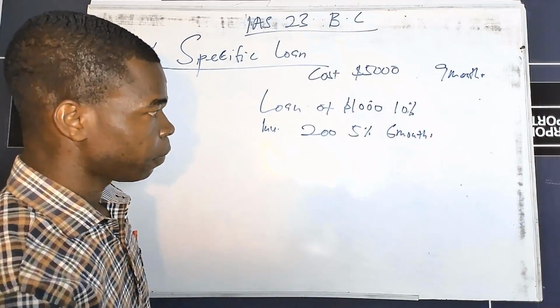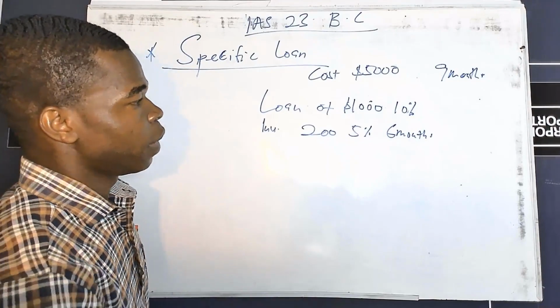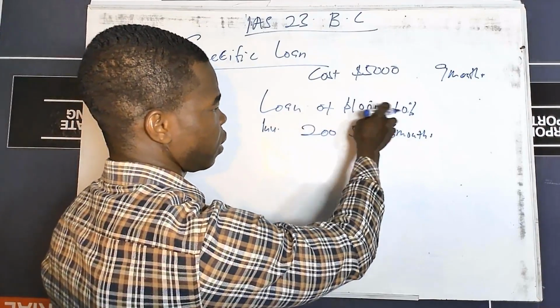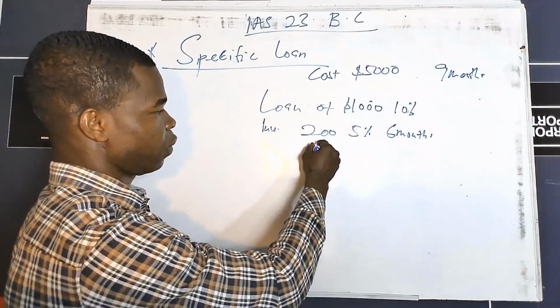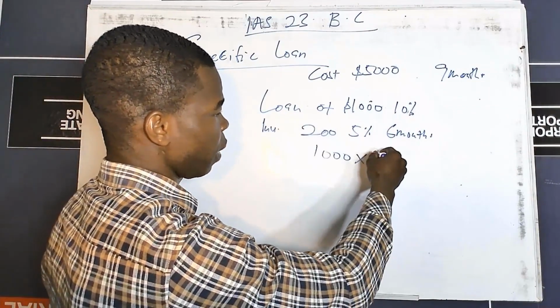In this case, the borrowing cost to be capitalized here is going to be the interest on the loan. So here is going to be the interest on the loan, which is going to be multiplied by 10.